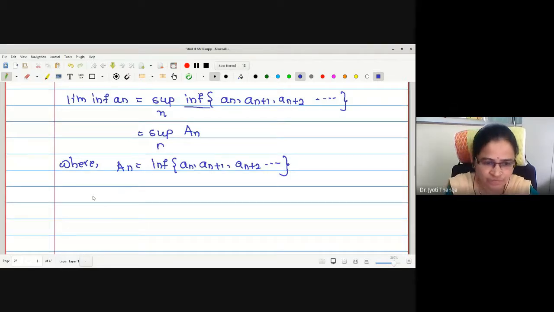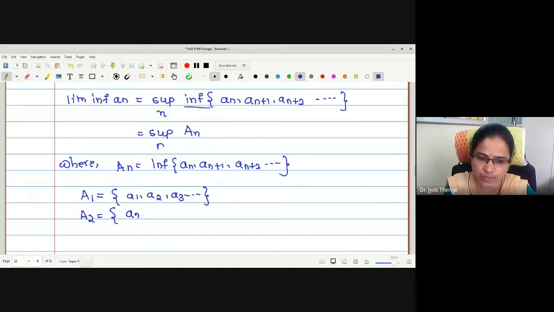Therefore, if I put n as 1, the set will be A1, A2, A3 and so on. Next, if I write A2, the set will start with A2, A3 and so on. If I write A3, it will be A3, A4 and so on.